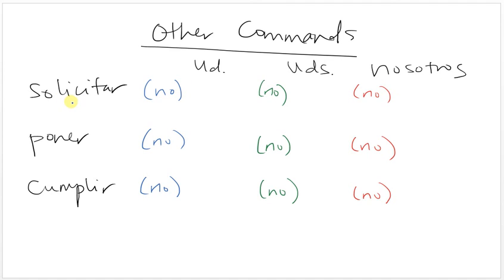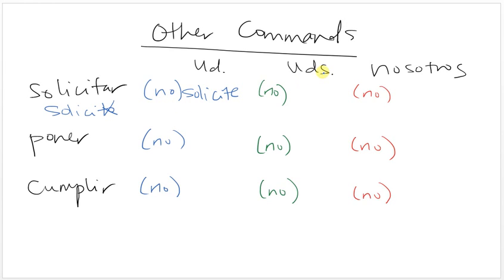So how you form the commands, it's very similar to the negative commands in the tú form. You're going to go to the yo. For solicitar it's solicito. So you go to the yo, drop the o, add the opposite ending. Remember for AR verbs, the opposite ending is an e. So for the usted command, it's going to be solicite. So, hey, you, mom, ask for money. Solicite. The negative command is the exact same, only it has a no in front of it. So remember, for the tú commands, the positive and negative commands are different, but for the usted commands, it's exactly the same. So either solicite or no solicite.